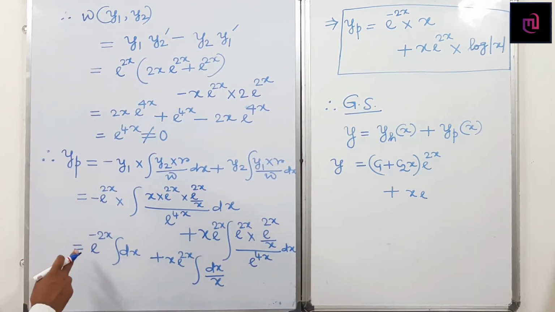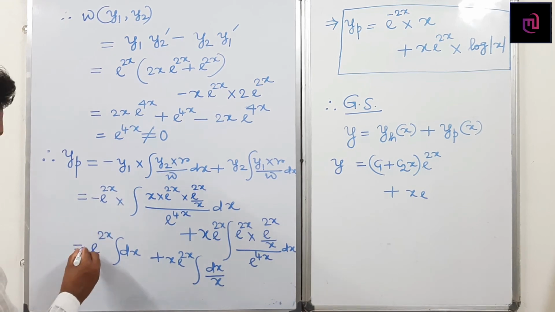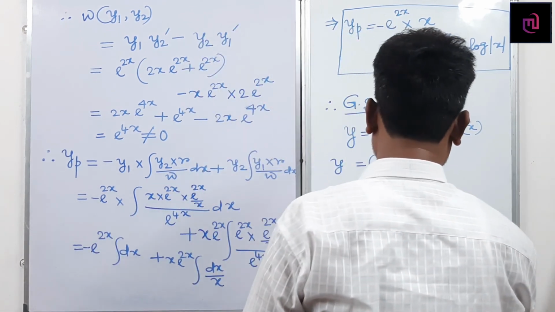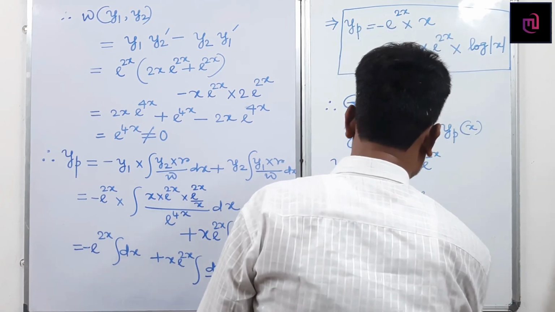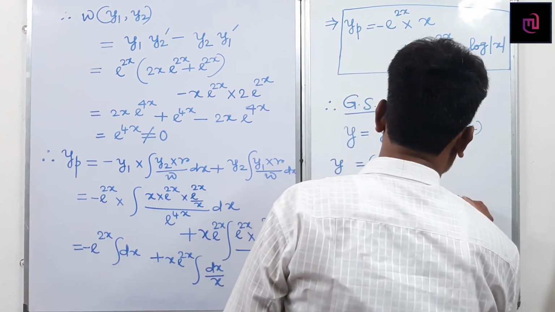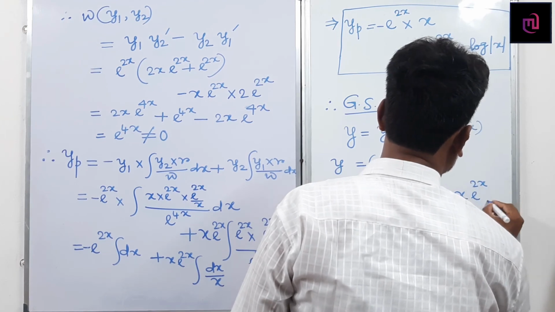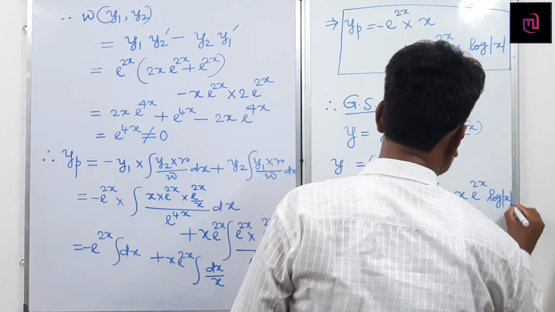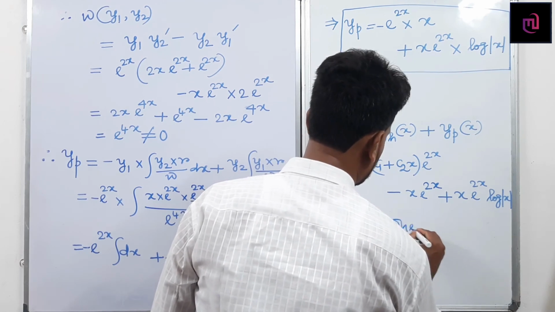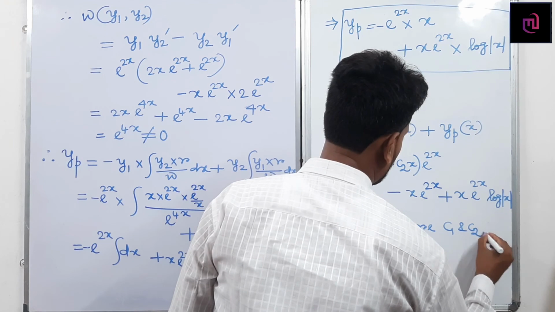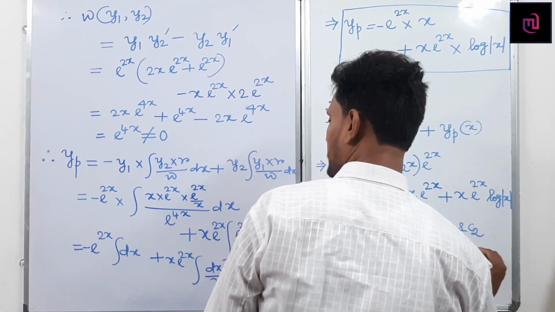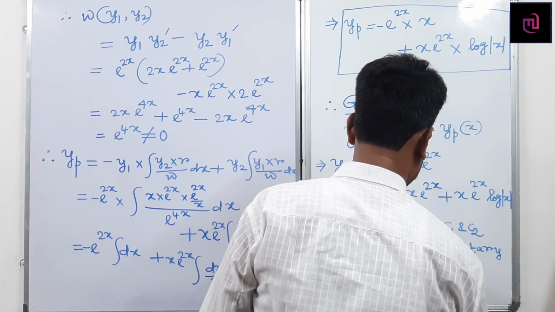Here it is a negative sign, so minus x into (c1 plus c2x) e to the power 2x... minus x into e to the power 2x, plus x into e to the power 2x into log of mod of x, where c1 and c2 are arbitrary constants.